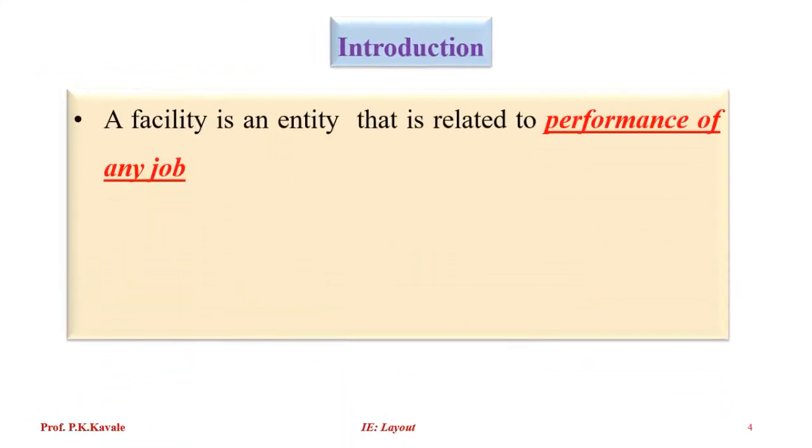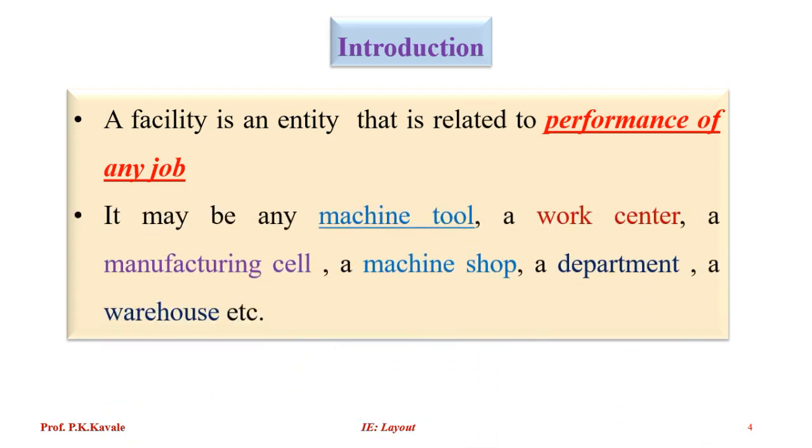So first we'll go for what exactly is meant by plant. Plant is nothing but a facility, an entity that is related to the performance of any job. It may be any machine tool, a work center, a manufacturing cell, a machine shop, a department, a warehouse, where we get some kind of output.